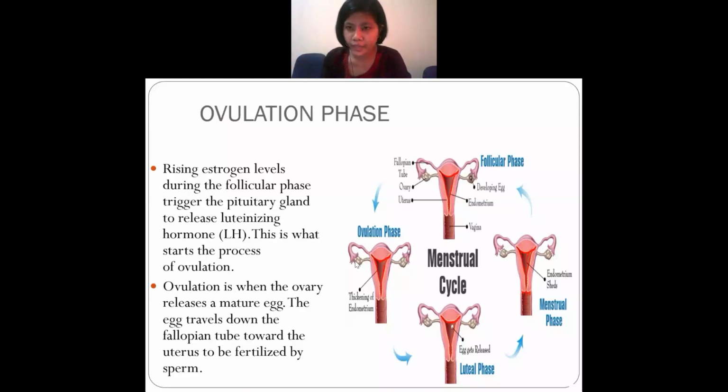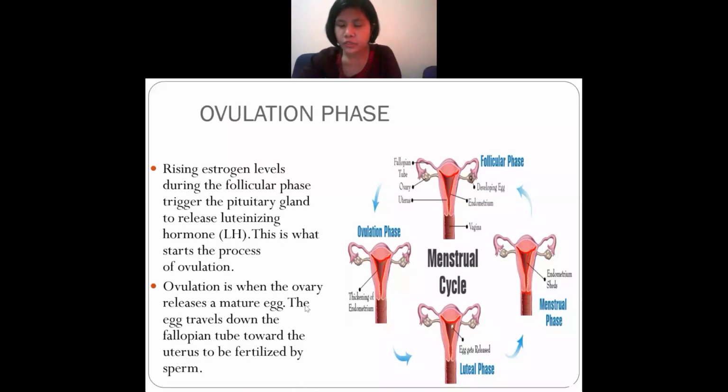This hormone will help in releasing the matured egg. Of course, the estrogen and all will also help, and in the ovulation phase they will work together and release a matured egg.